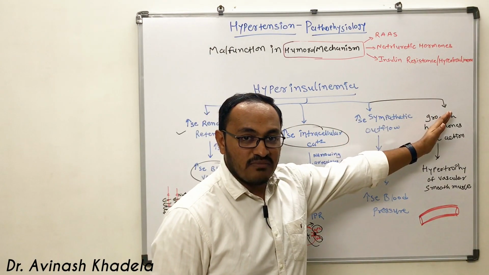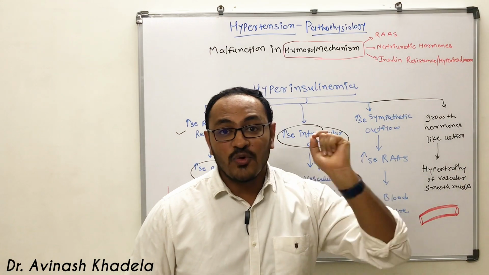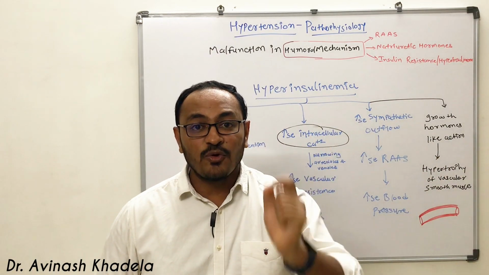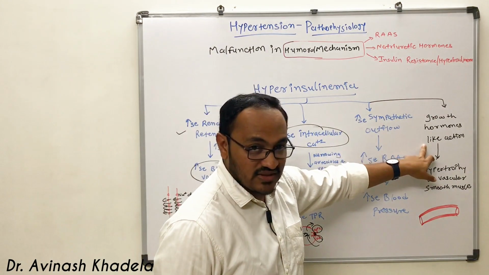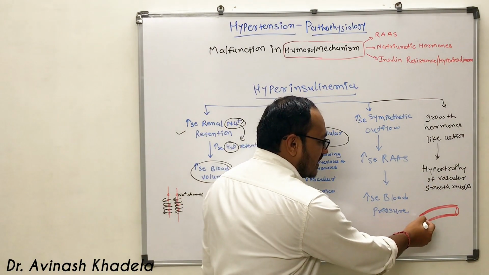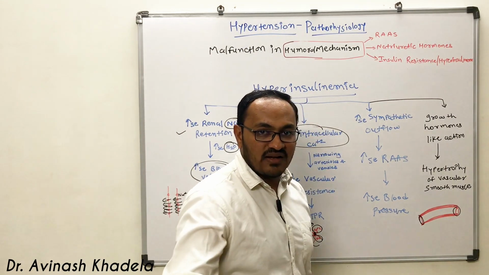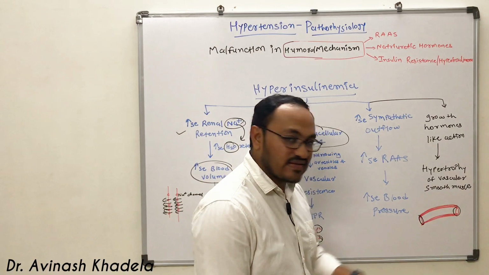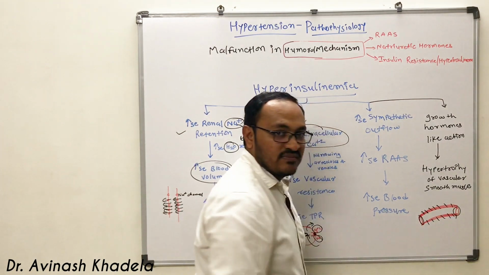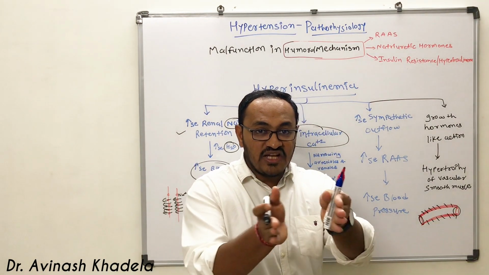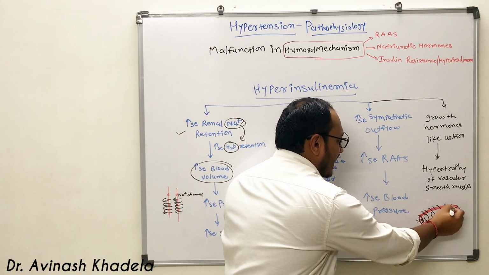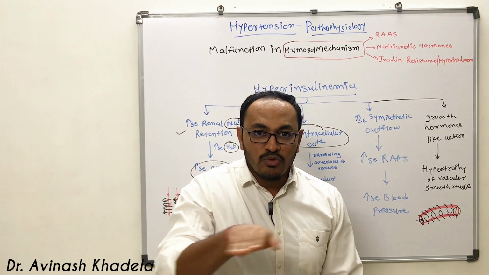The third and most important mechanism of insulin is a growth hormone like action. Insulin is one of the hormones which has growth hormone like action, and because of that action, it leads to hypertrophy of vascular smooth muscle. So if you see, this is a normal blood vessel. Blood vessels consist of vascular smooth muscle. This blood vessel gets thickened because of growth inside the cell, because of growth hormone like action, and that will decrease the lumen diameter, and because of that there will be no smooth flowing of blood